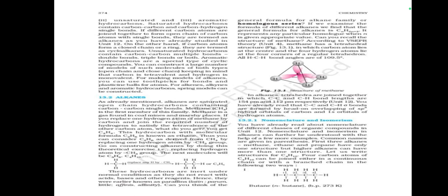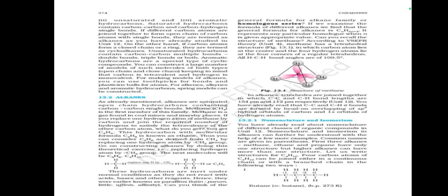Can you think of a general formula for the alkane family, or a homologous series? If you examine the formula, the general formula of alkanes is CnH2n+2. It represents any particular homologue when the appropriate value of n is given.